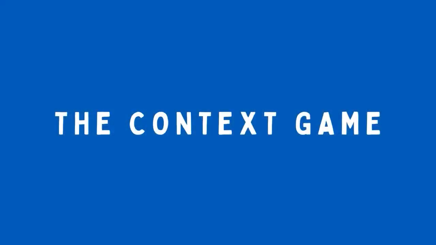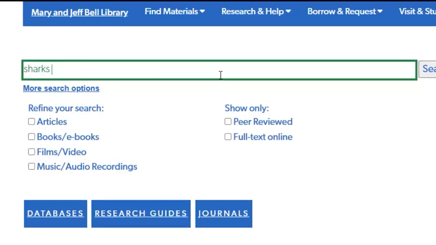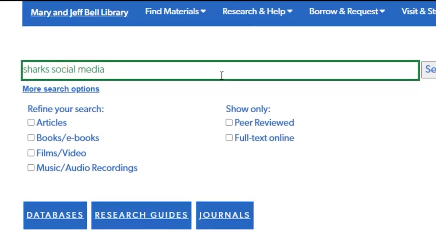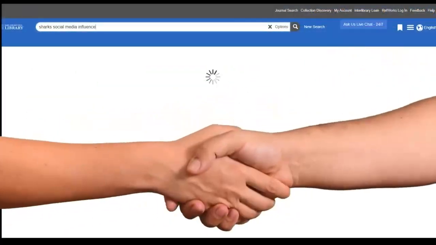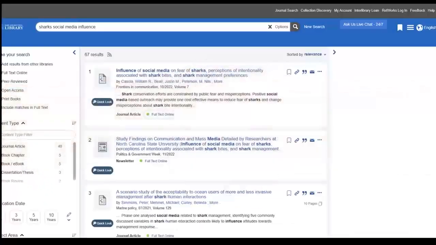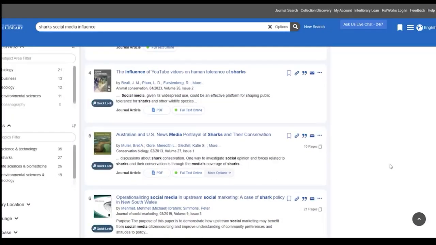Here's another keyword trick. Thinking about context. In social media research, the word influence is huge. It's like the secret handshake of the field. See? Different results again, but still relevant. Influence might capture research that talks about impact, effect, or persuasion without using those exact words.